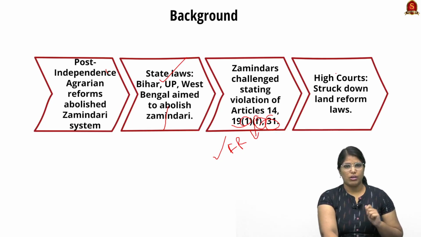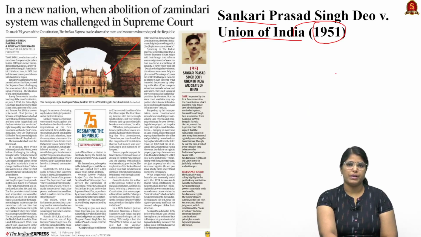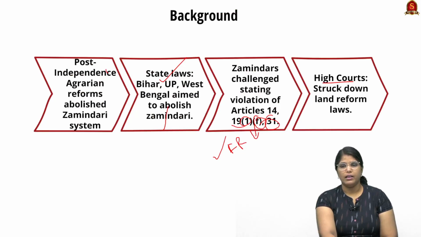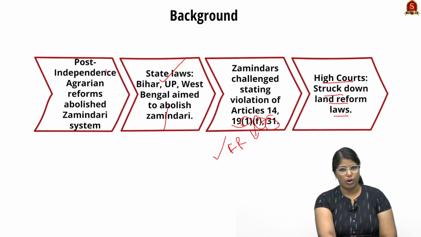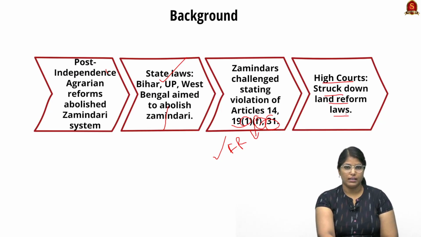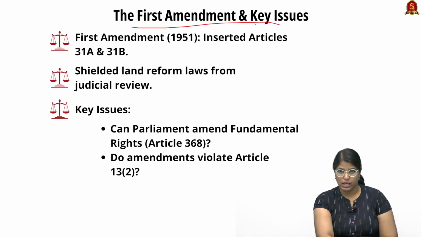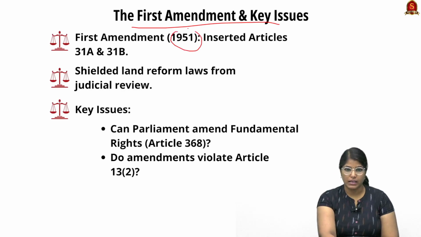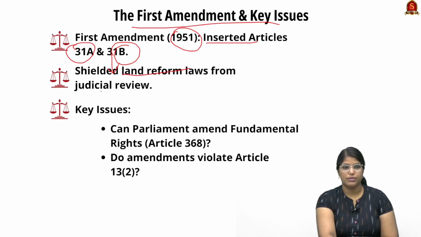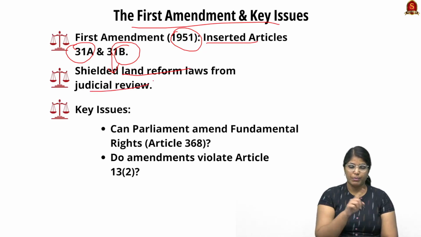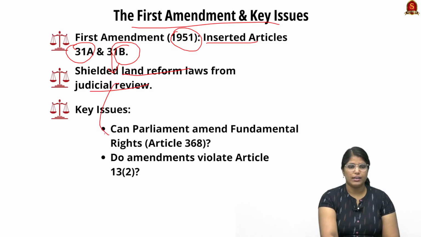This is the famous Shankari Prasad Singh Deo versus Union of India case. The High Court struck down the land reform law. This did not stop there, and it led to the First Amendment in 1951. Remember this also: it inserted Articles 31A and 31B, and it shielded land reform laws from judicial review. Remember all this.